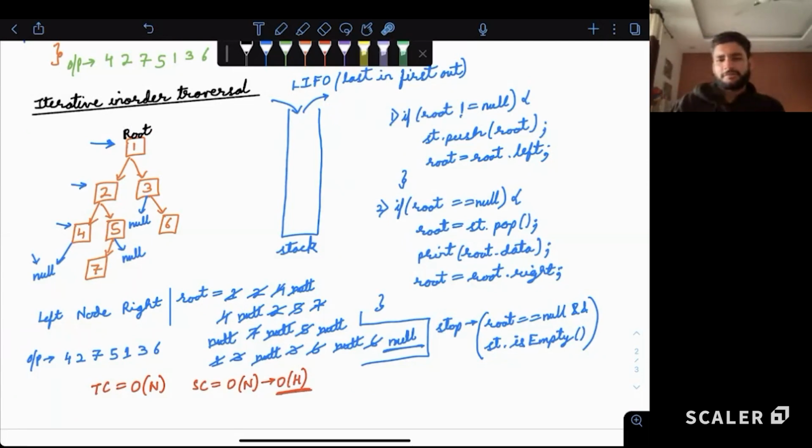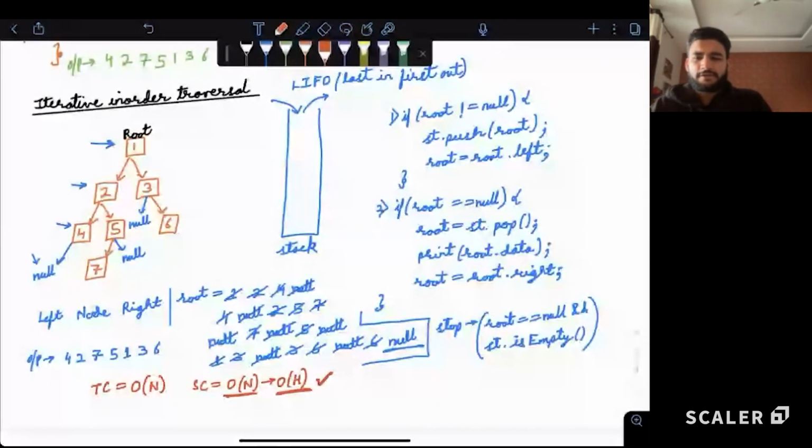Also, if the tree is balanced, then the height becomes equal to what? For a balanced tree? Yes, log n. So in case you have studied a balanced tree, the height is log n in that case, like in binary search and merge sort. But for now, just consider the worst case time complexity, order of n. And if we represent it in terms of height, it is order of h. Is this clear to all? Iterative in-order traversal. h is the height.